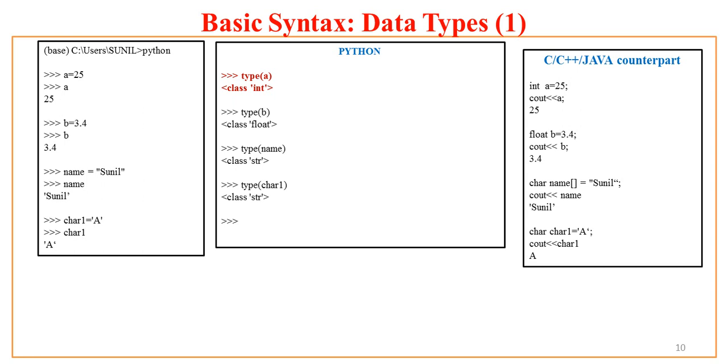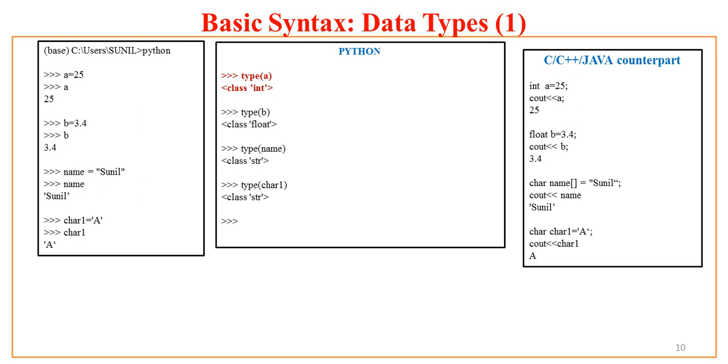For instance, type of A is int, type of B is float, type of name is str, type of char1 is also str. So for your surprise here, the string and the characters are treated in a similar way. Isn't it a surprising thing? Yes, of course it is surprising.